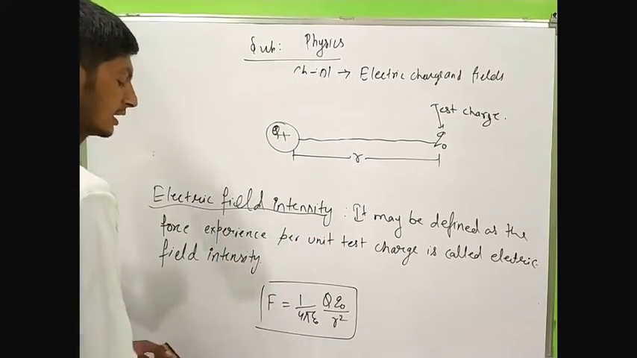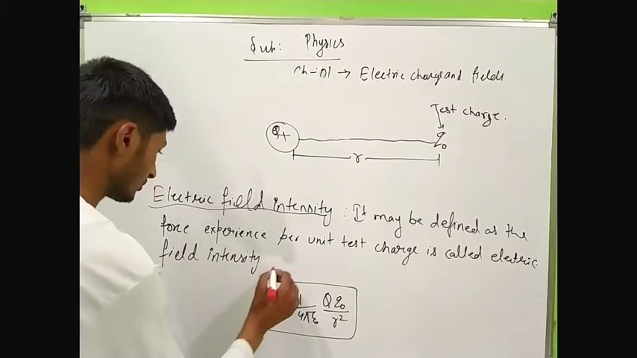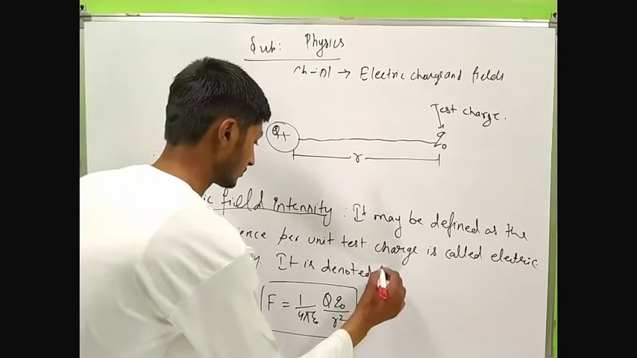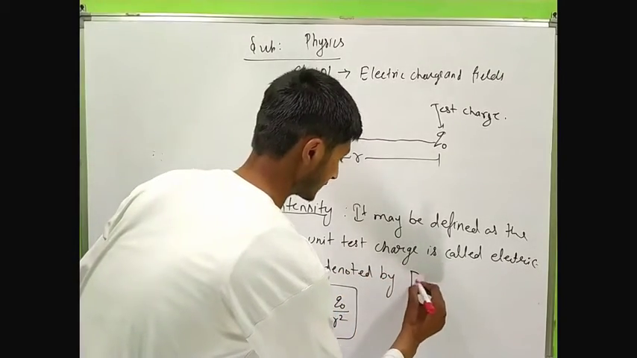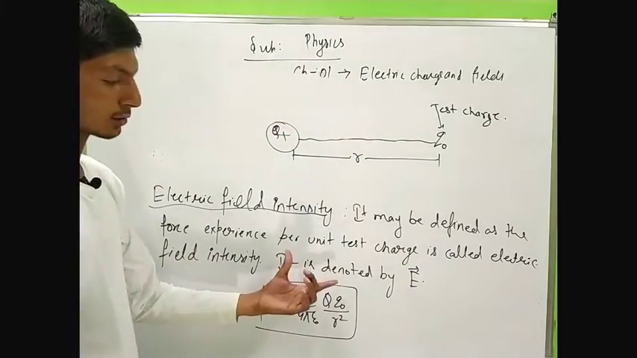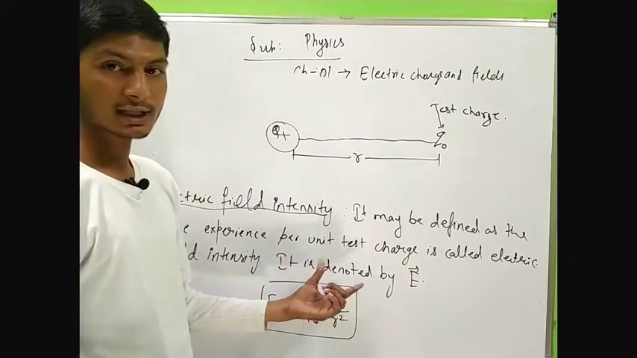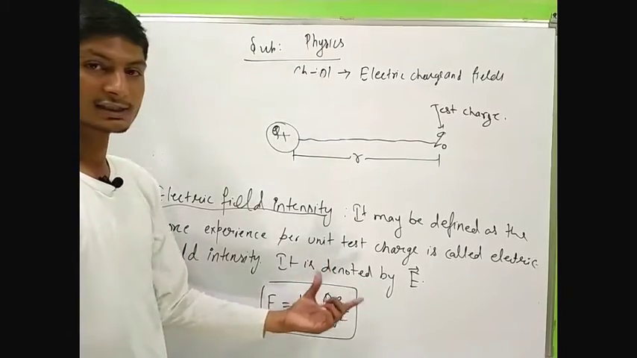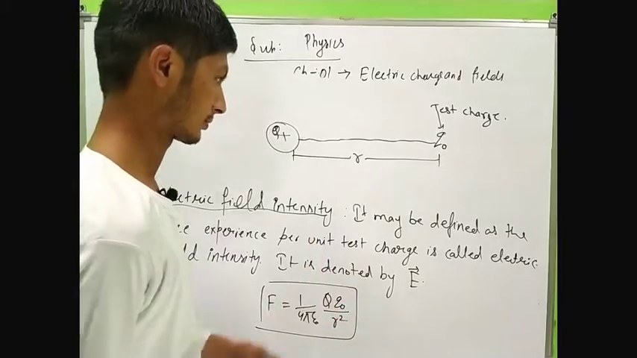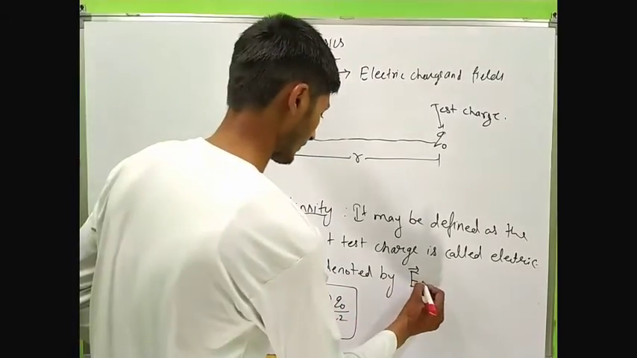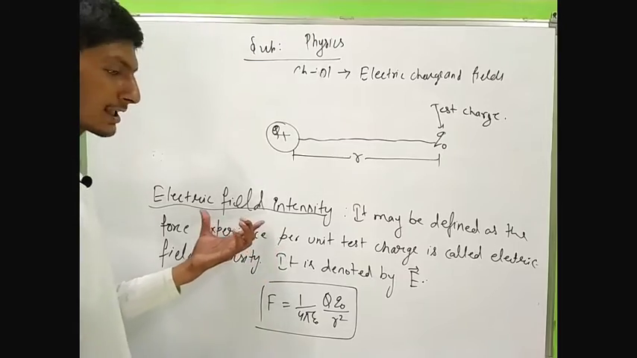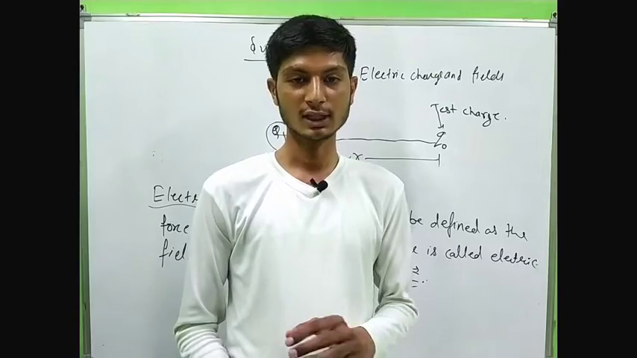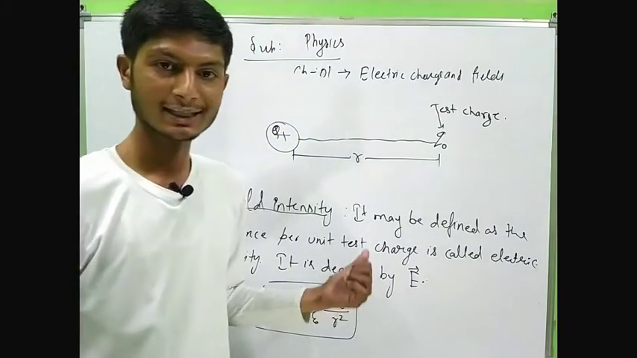Electric field intensity is denoted by capital E, and it is a vector quantity. Because it is a vector quantity, it has a direction, and the direction of the electric field is the same as the direction of the force. Sometimes electric field intensity is called field strength or intensity of the field, and simply we call it electric field.